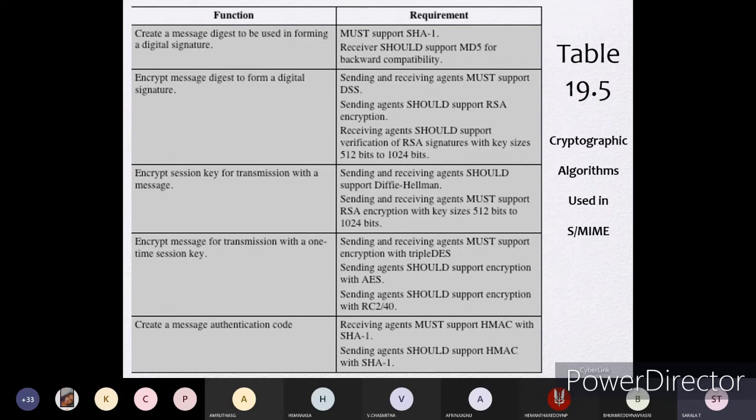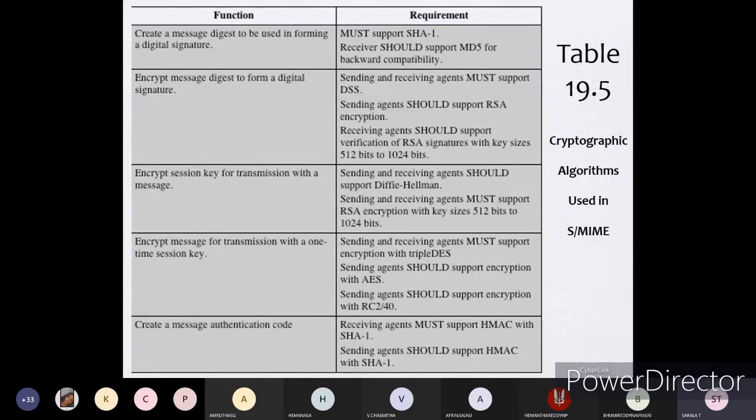With respect to digital signatures, sender and receiver must support the DSS algorithm to verify the digital signatures.